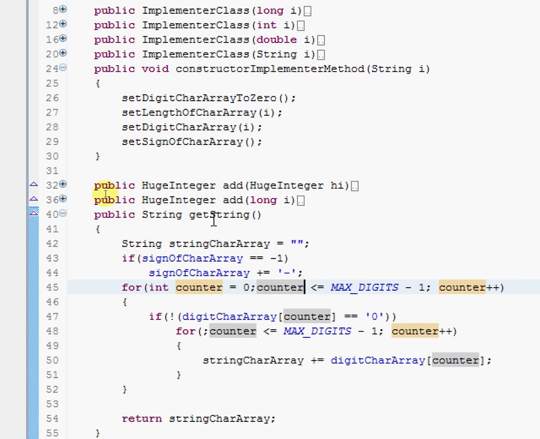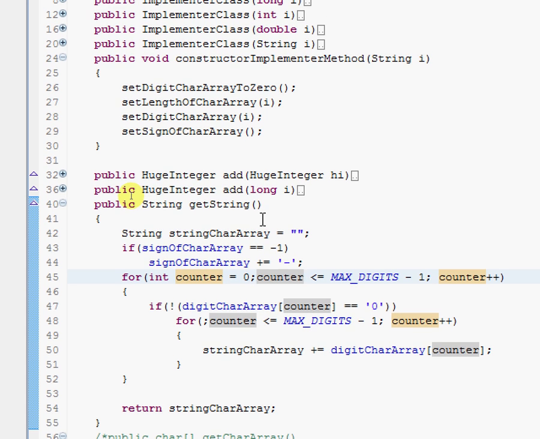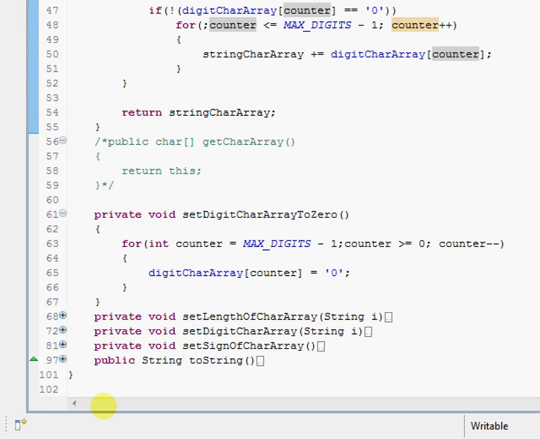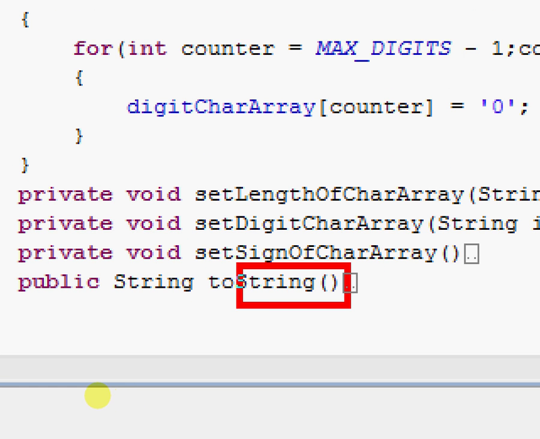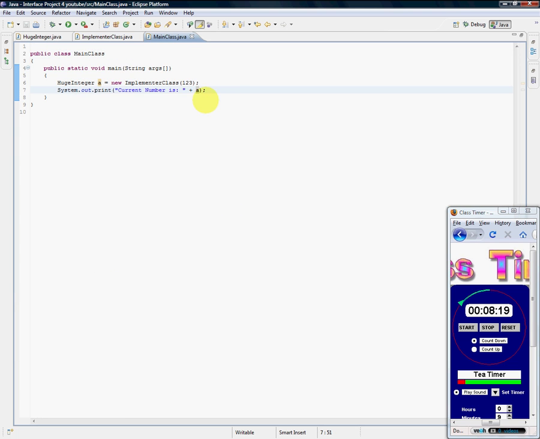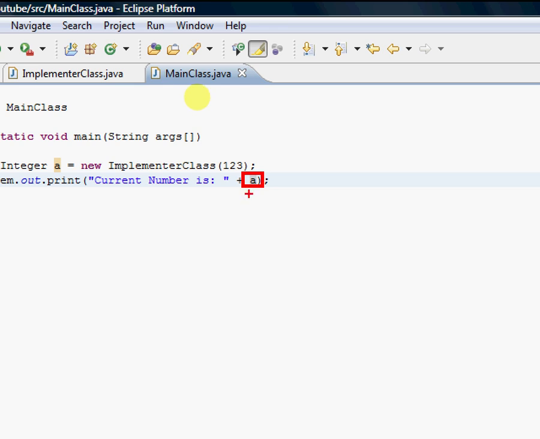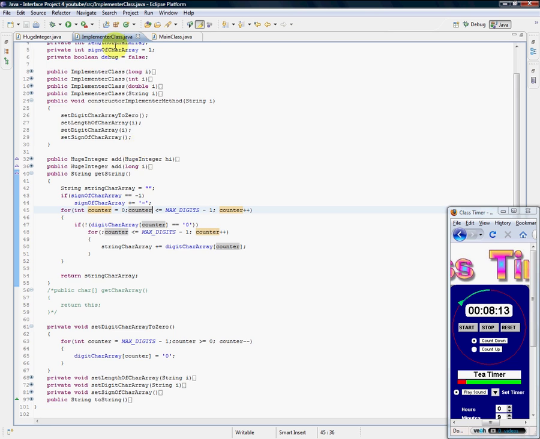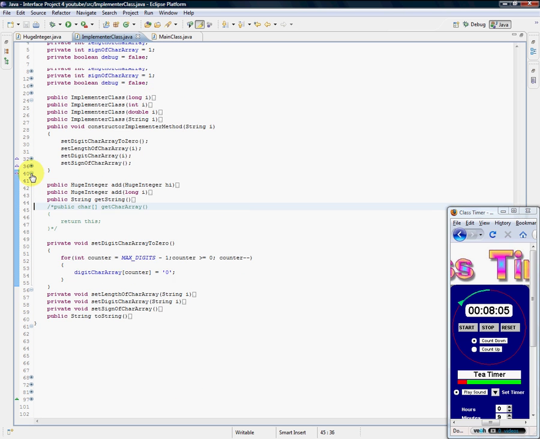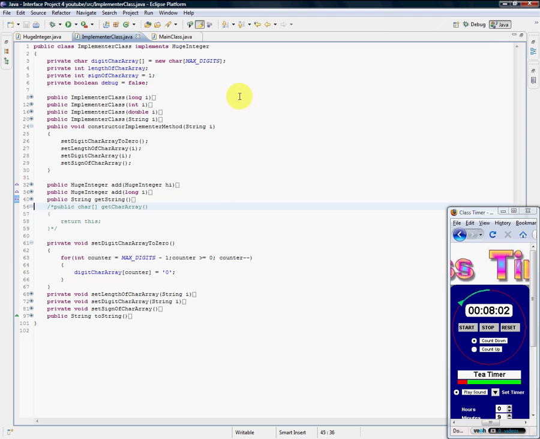Alright. So other than that, I really think that clears up everything that has to do with the arrays. Remember, this toString method is essential to understanding why when I put this A here, it's returning specifically what's here in the getString method. It's very crucial that you understand that. So we have so far learned how to stick a number into this array and pull it out again as a string.